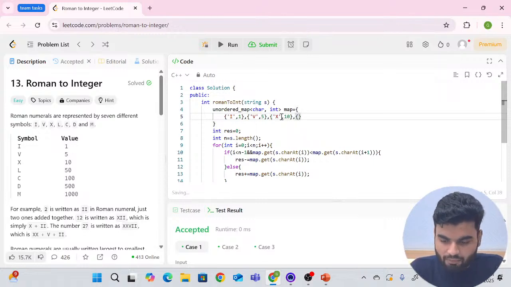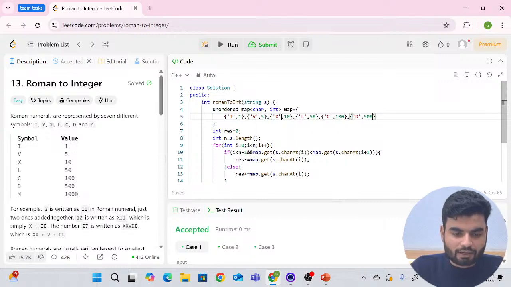So now the value of L, I will have that as 50, and now the value of C, that is 100, right? And then the value of D, this is 500. Yes or no? That is 500. Now the another value, the value of M.